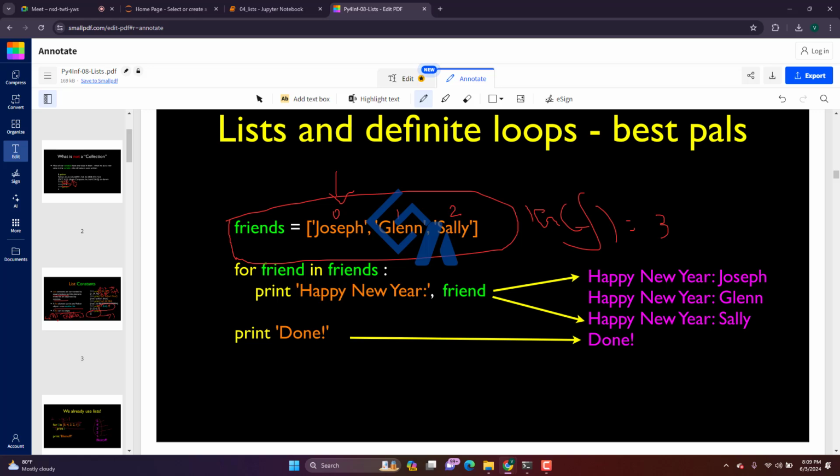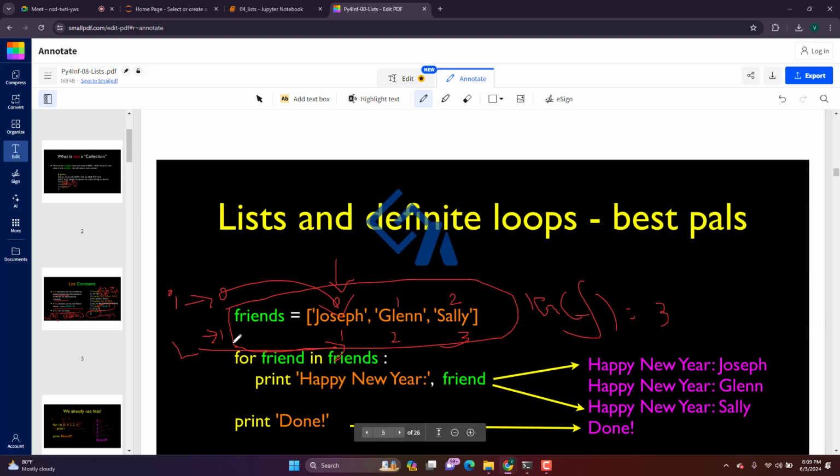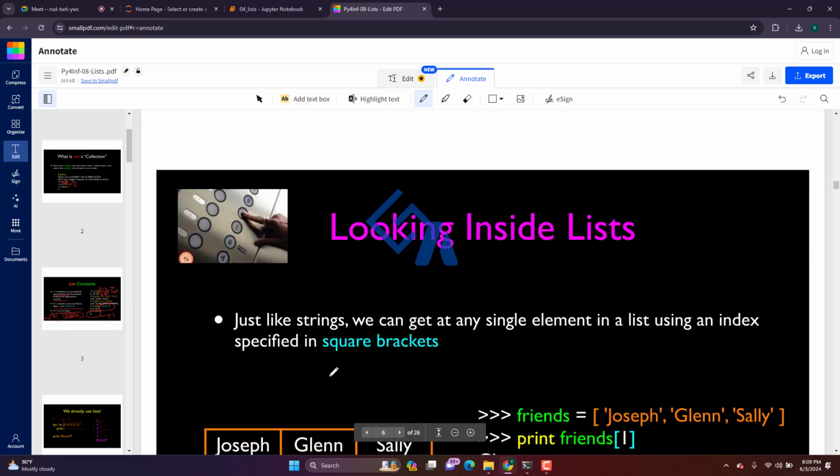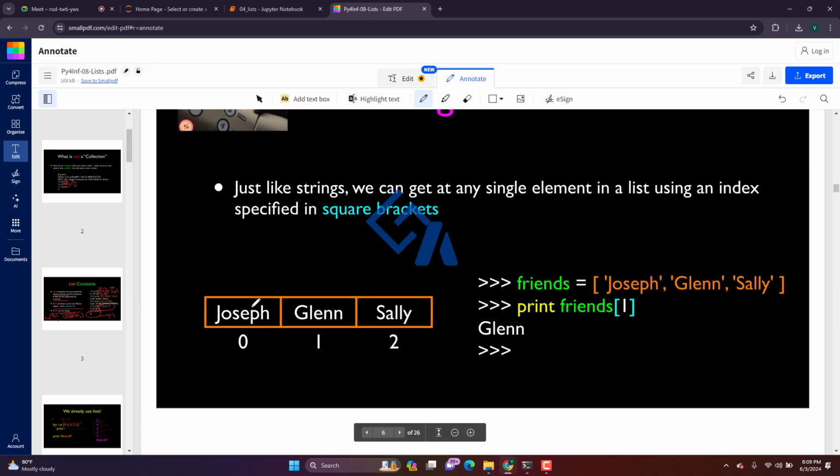Because length always starts with 1, while index always starts with 0. So this is 1, 2, 3 in the case of length, and in the case of index, it starts with 0. This is again a point that needs to be noted, and I will come back to it later. The same thing we have defined here: a list always starts with index 0.